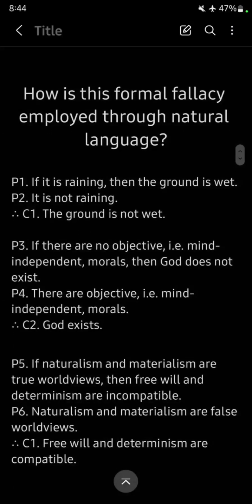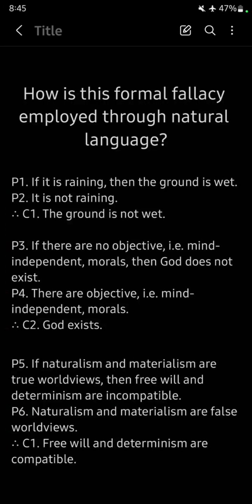So how is this formal fallacy employed through natural language? Our first example is a rather mundane example, but it is nonetheless useful. It starts with premise 1. If it is raining, then the ground is wet. Then we move to premise 2. It is not raining, and we conclude that therefore the ground is not wet.